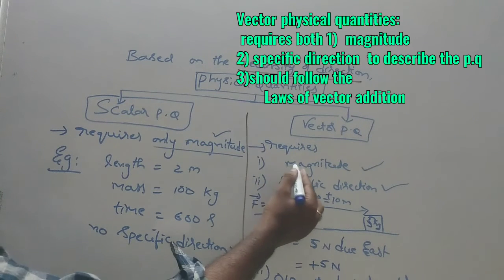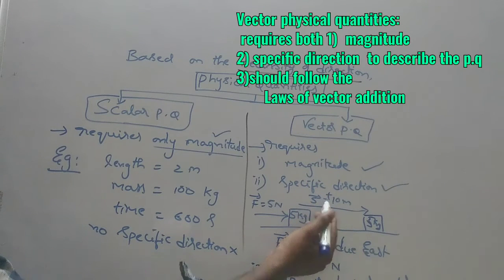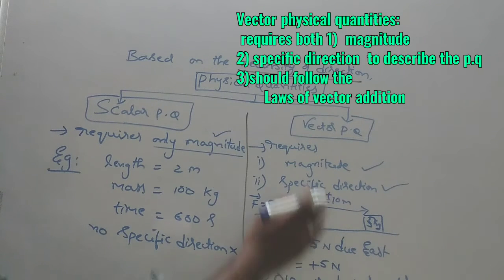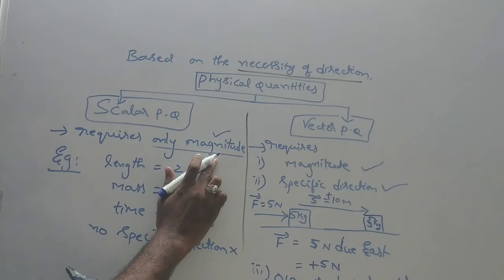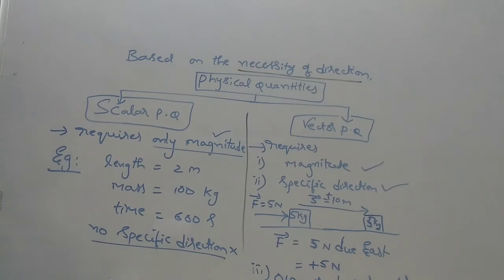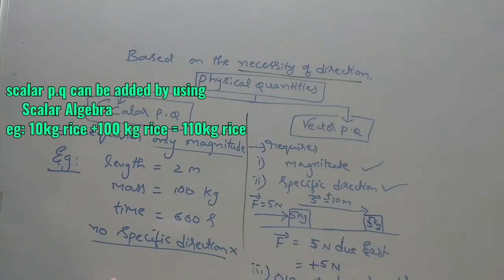So those physical quantities which require not only magnitude but also specific direction and also follow the laws of vector addition can only be treated as vector physical quantities. And those physical quantities which require only magnitude and no need to specify direction are called scalar physical quantities. Scalar physical quantities can be added by using scalar algebra. Like mass: suppose 10 kg of rice and 100 kg of rice. Total mass, you can add directly, 10 kg plus 100 kg, you get 110 kg. Directly you can add this by using scalar algebra.